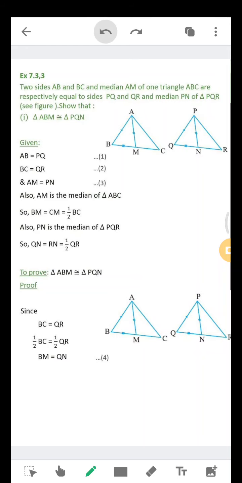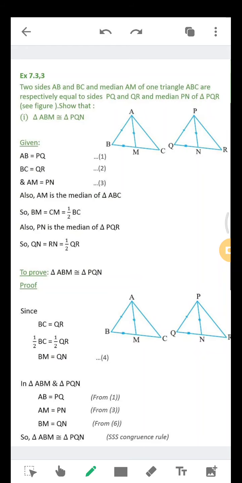Now let's see how we can prove these two triangles are congruent. We'll begin. In triangle ABM and triangle PQN, let's see what the equal parts are. First, AB is equal to PQ. Then AM is equal to PN. Then BM is equal to QN, which I proved just now from equation number 4, not 6.